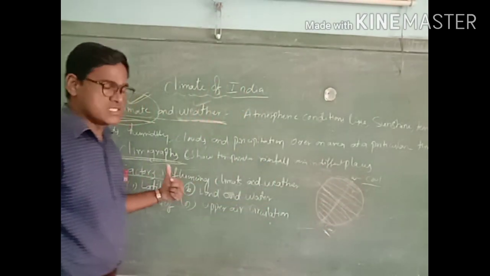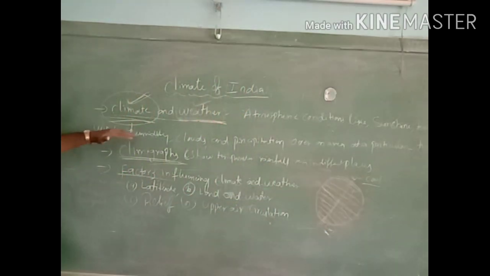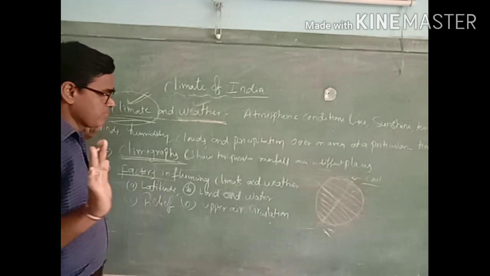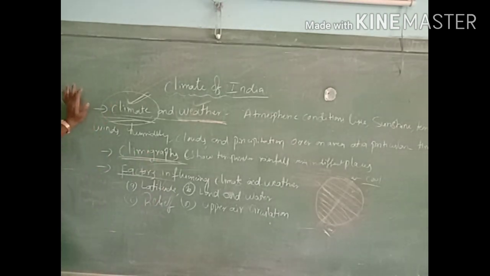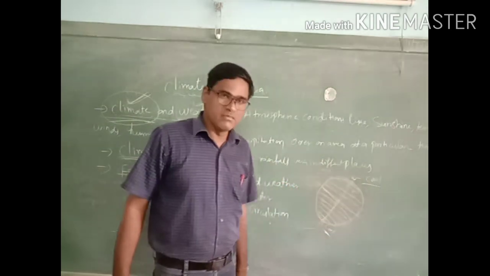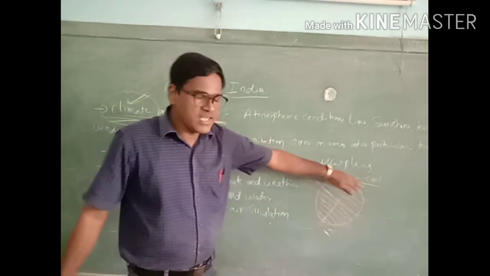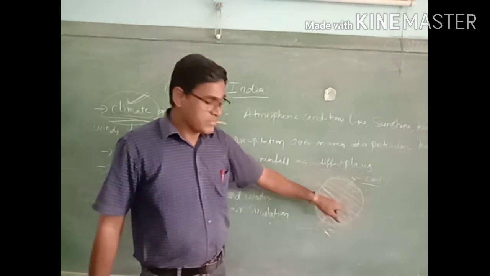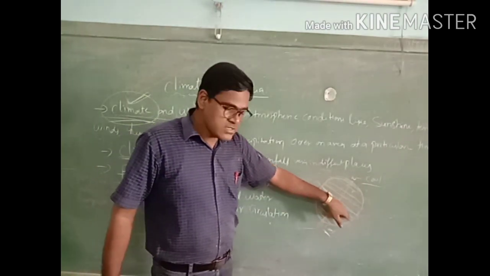So let me come to this pointer. Four factors are influencing the climate and weather. What are these? One is latitude, as I just told you. Latitude is nothing but imaginary lines drawn on the globe. The equator is also an imaginary line.